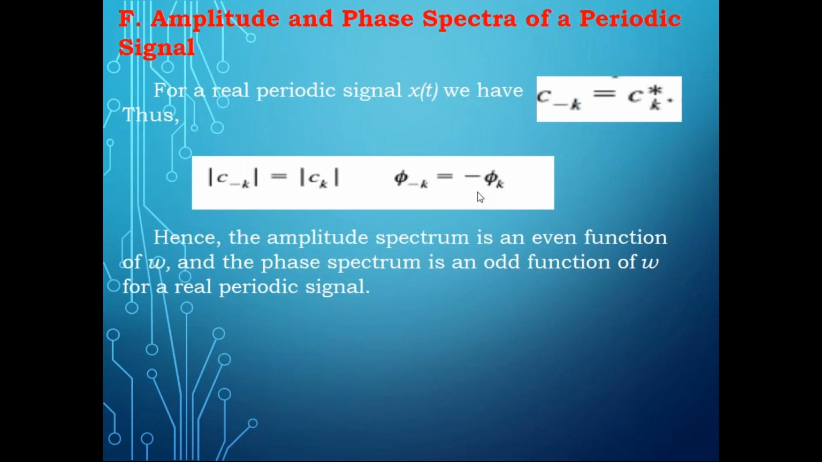Hence, the amplitude spectrum is always an even function, whereas for the phase spectrum, phi k and phi minus k are not the same, but Ck and C minus k modulus are the same. So amplitude spectrum is an even function, whereas phase spectrum is an odd function. Please try to understand. This is important.